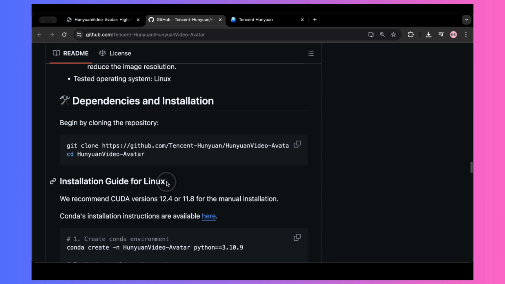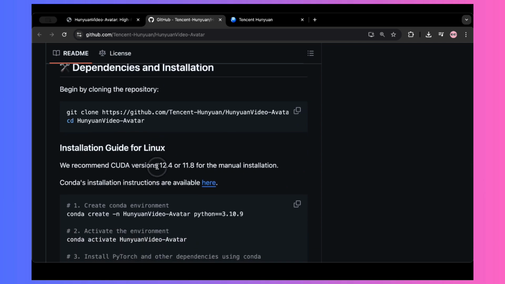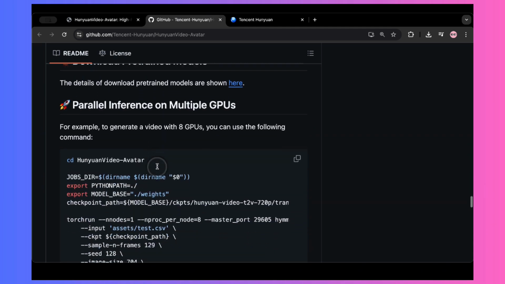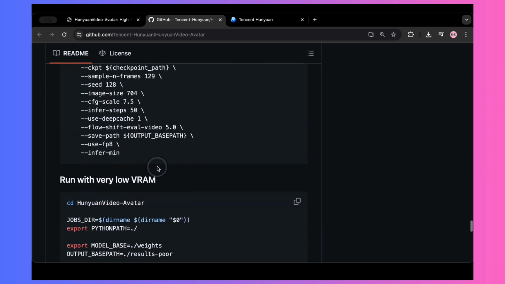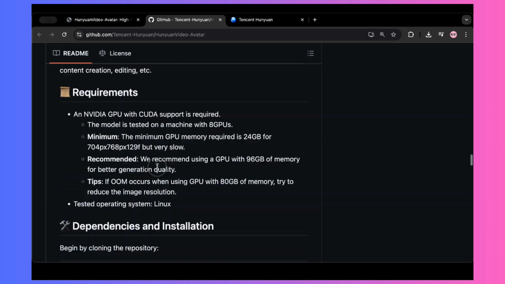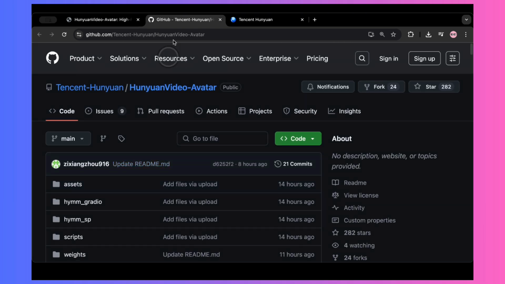Besides the very high hardware needs for native performance, there can still be occasional minor artifacts reported, like hair texture flickering during very rapid head turns. And the current version is primarily focused on facial and upper body animation, so not full body motion just yet.